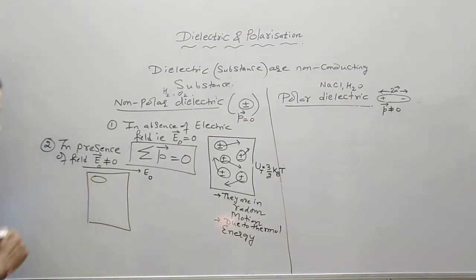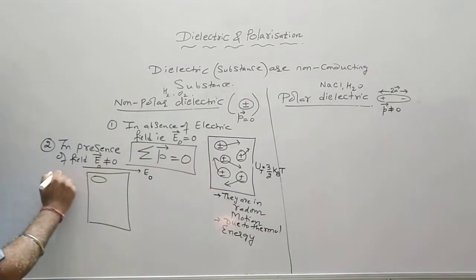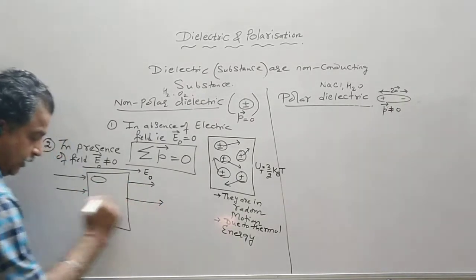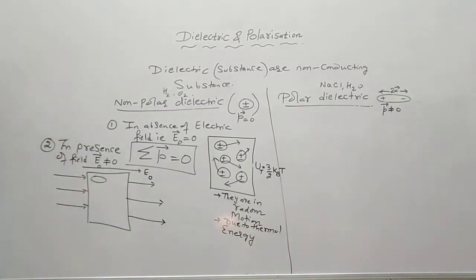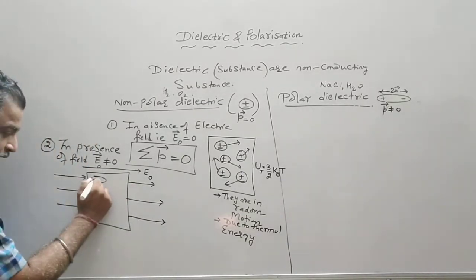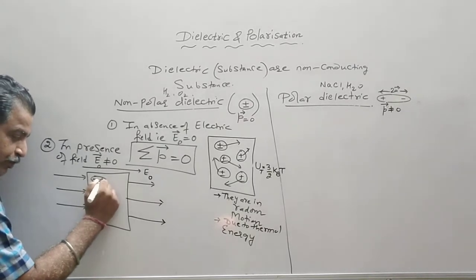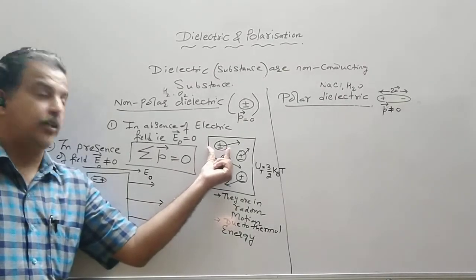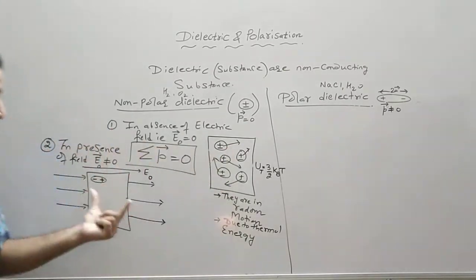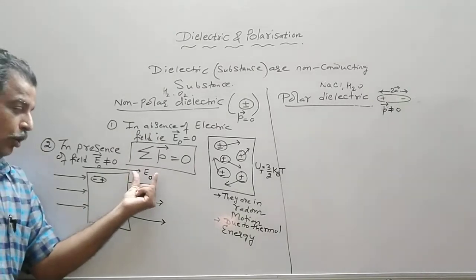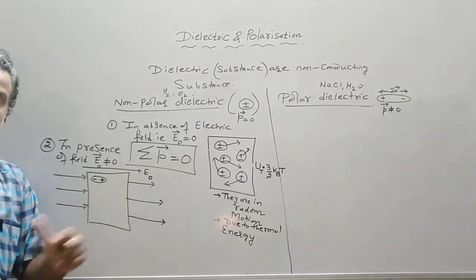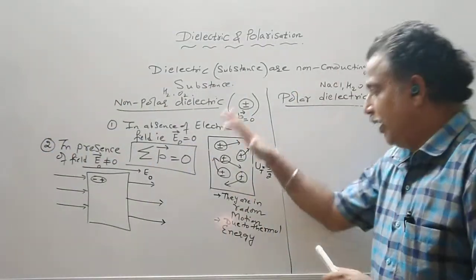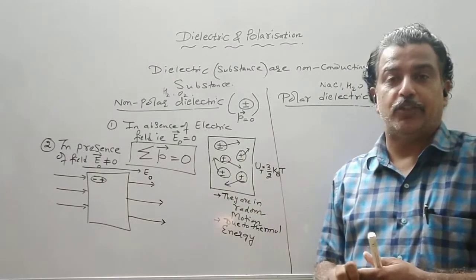Say this is one molecule. On this side the field is like this. This is our external field. So this becomes minus, this becomes plus. So separation of the positive and negative charge takes place. Now it depends on the magnitude of the applied field. How much field you apply determines how many molecules will get aligned in the direction of the field.